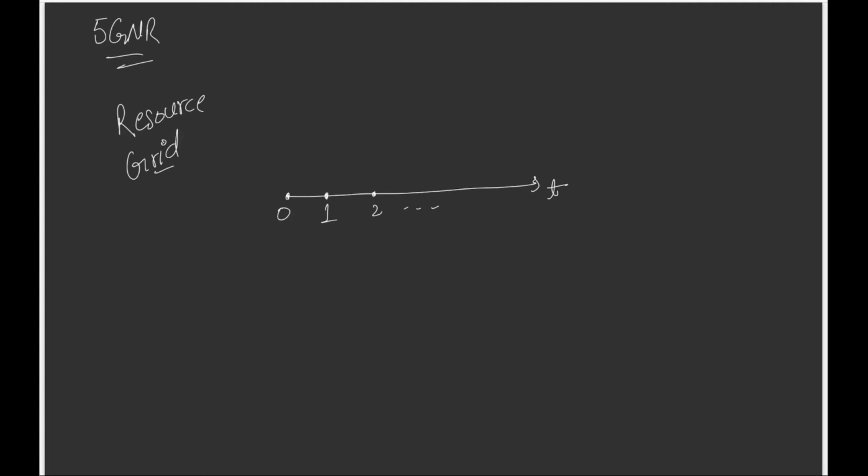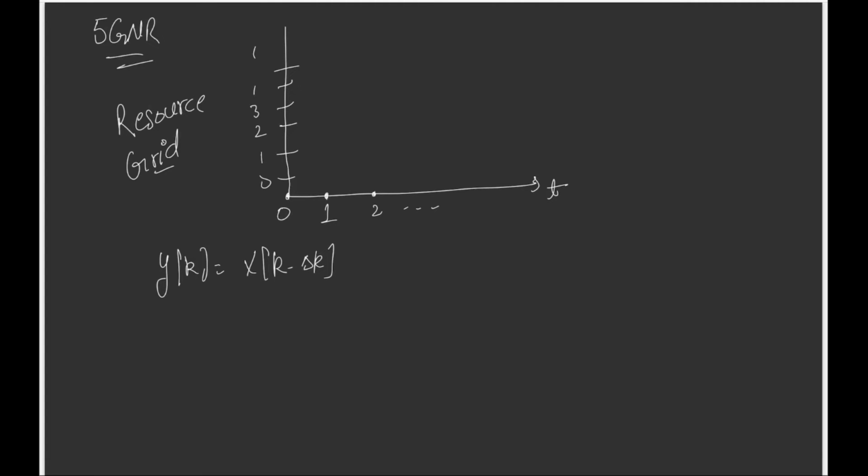Let's say it's on the x-axis, and on the y-axis we have the subcarriers, let's say 0, 1, 2, 3 and so on. With CFO we understood that it introduces a phase shift.